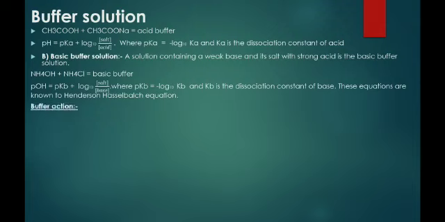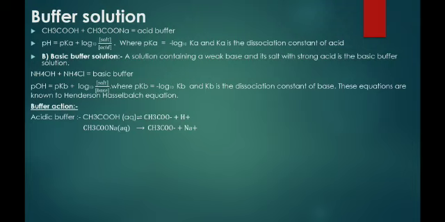Now, buffer action. How does this buffer solution prevent change in its pH after addition of a small amount of strong acid or strong base? When we consider an acidic buffer, which is the combination of a weak acid and a salt of a strong base, the weak acid CH3COOH will dissociate partially into CH3COO- and H+, and the salt of a strong base like CH3COONa completely dissociates into CH3COO- and Na+.